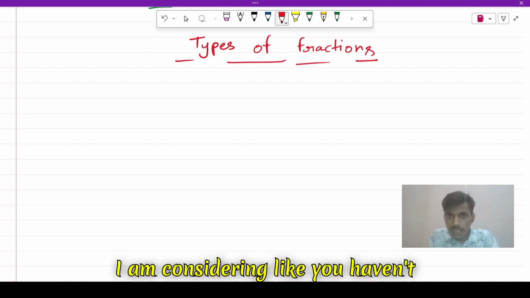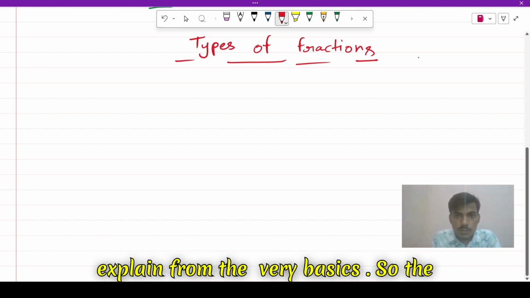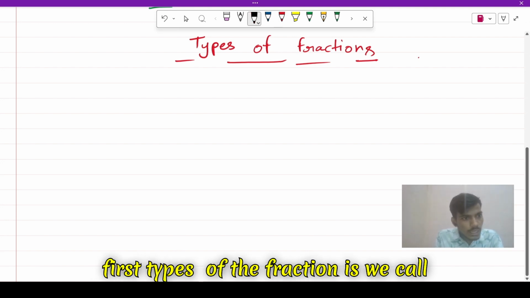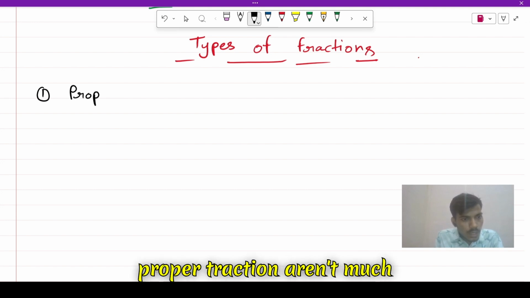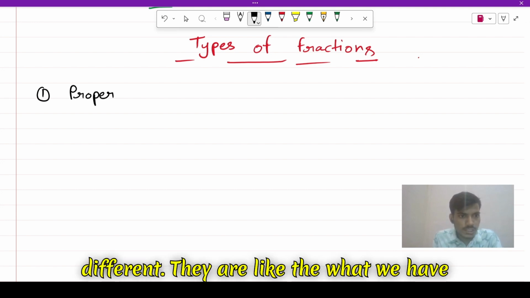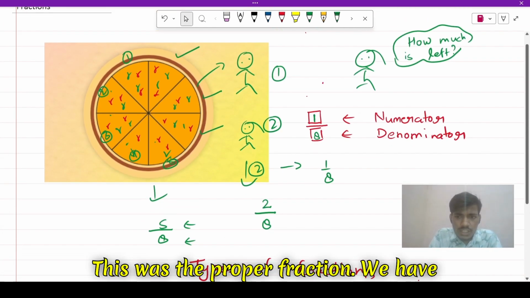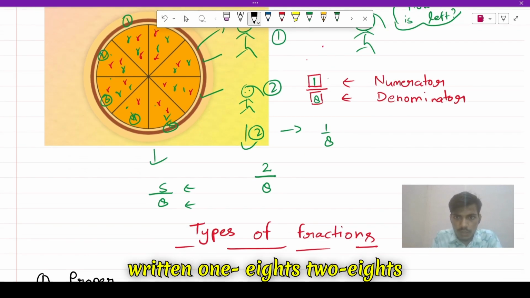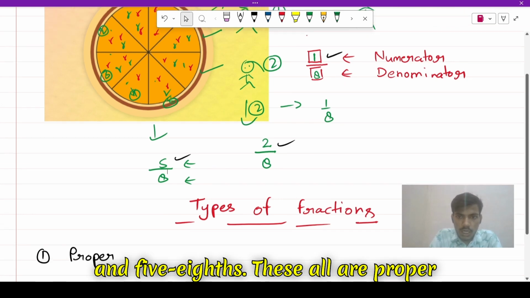I'm considering like you haven't understood this topic before, and I'll explain from the very basic. So the first type of the fraction is we call it proper fraction, and proper fractions aren't much different. They are the same, like what we have studied. This was the proper fraction. We have written 1/8, 2/8, and 5/8. These all are proper fractions.